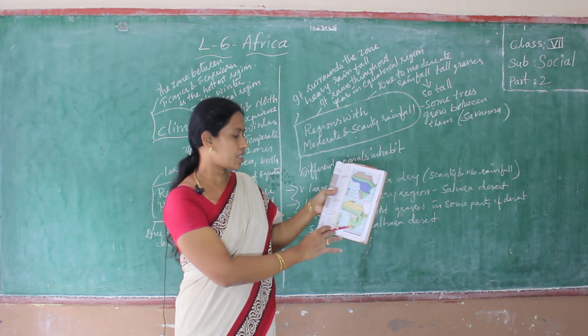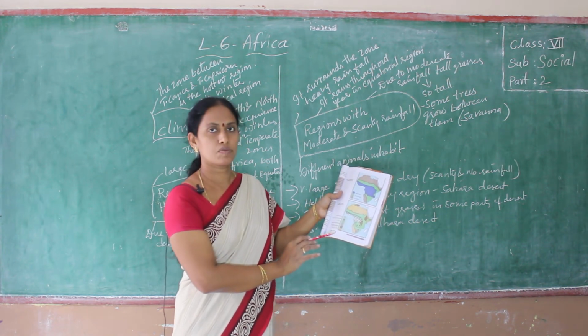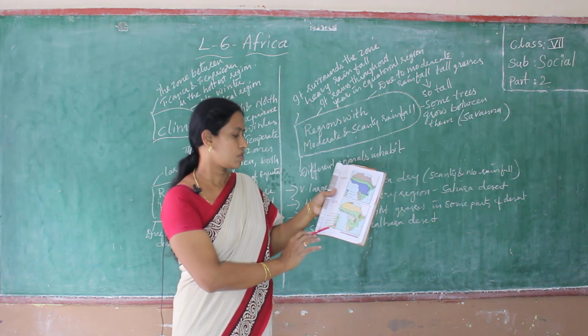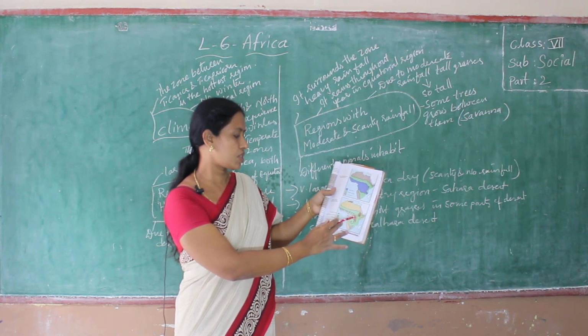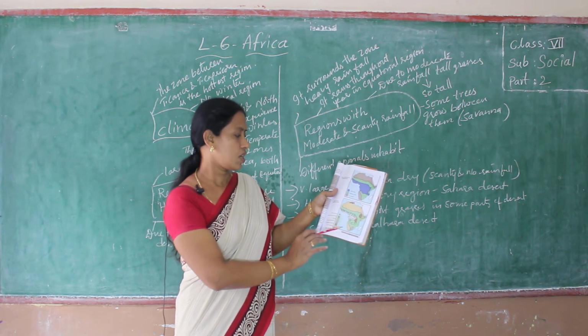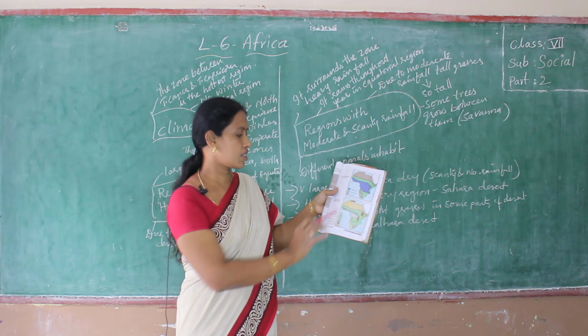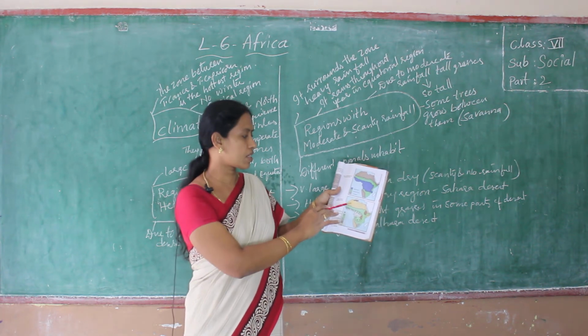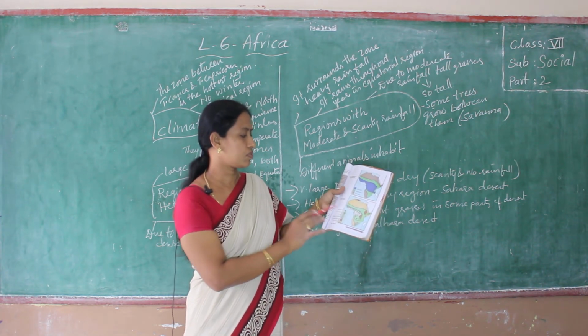This color indicates soft grass of the high plateau, and this is mountainous vegetation. On the mountains there are some trees. This part is called a desert.